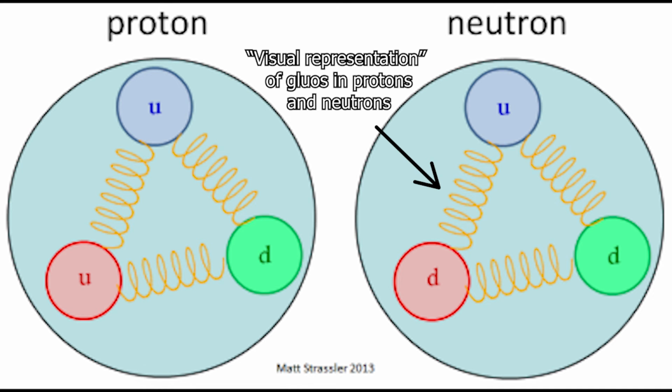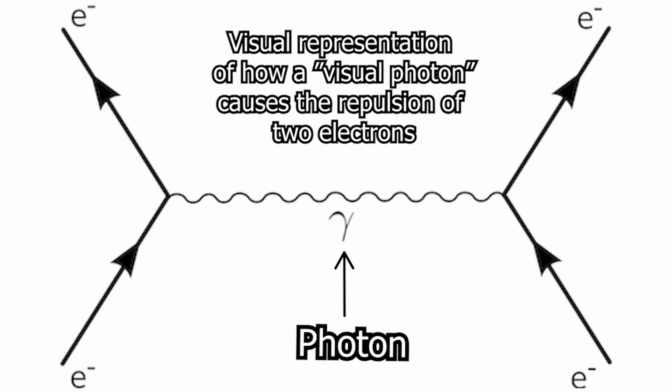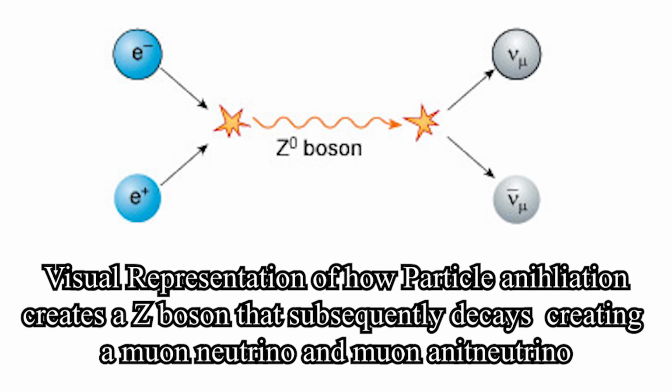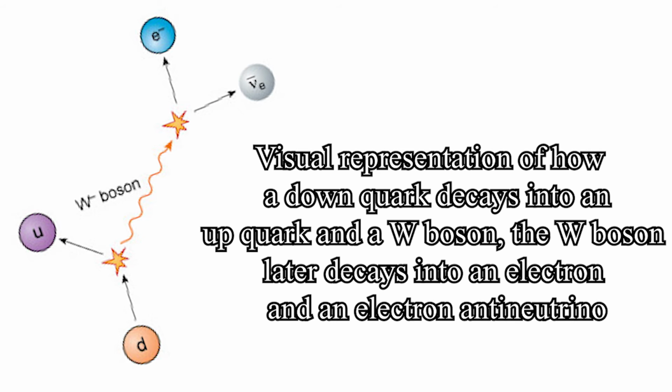Gluons are the particles responsible for the strong interaction, which is the interaction between the strong nuclear force and particles like quarks, so that they are able to bind and create hadrons. Photons are the particles that are responsible for the electromagnetic interaction. This interaction is mainly responsible for the attraction and repulsion of charges. The Z boson and the W boson are the particles responsible for the weak interaction, which is the interaction between particles that generate radioactive decay due to the weak nuclear force.